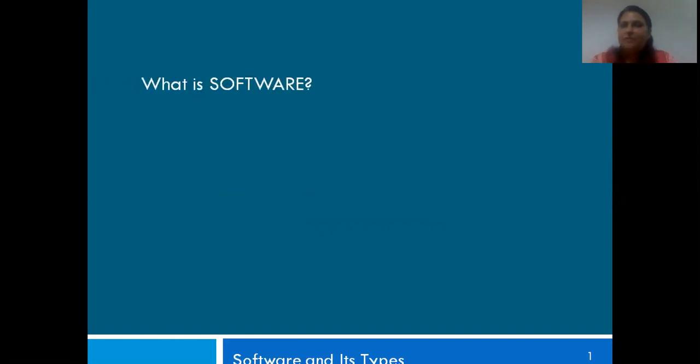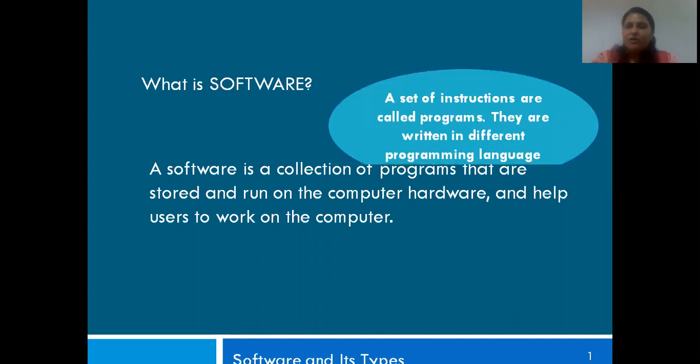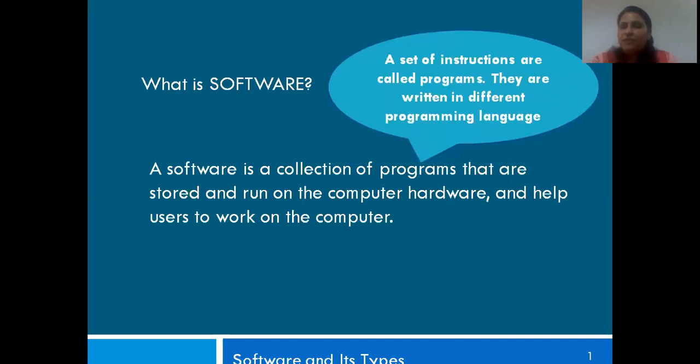What do you understand by a software? A software is a collection of programs that are stored and run on a computer hardware and help users to work on the computer. Yes, so they are a collection of programs. What do we understand by a program? Yes, a program is a set of instructions and they are written in different programming languages.